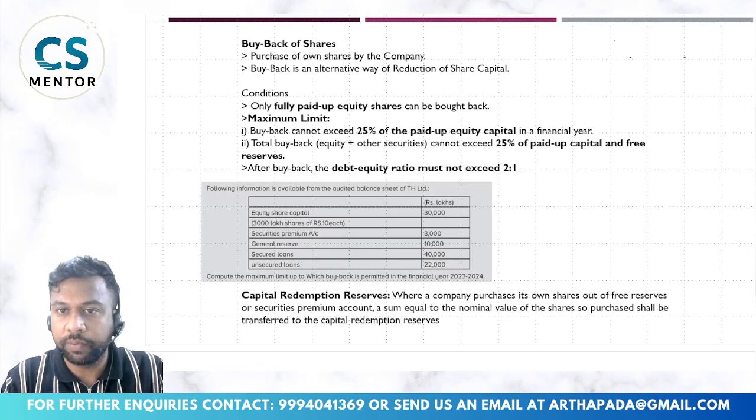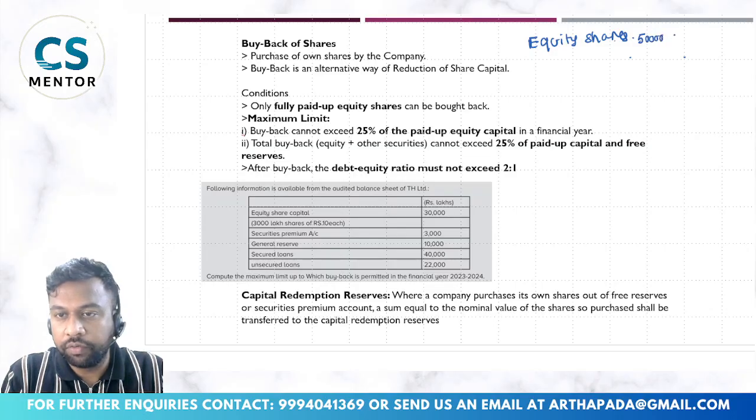So what happens is, suppose the company is having 50,000 equity shares of rupees 10 each. Okay, so the company will decide to buy its own shares. The company will buy some of the shares as per the limits specified by the law, as per the conditions, from this 50,000.